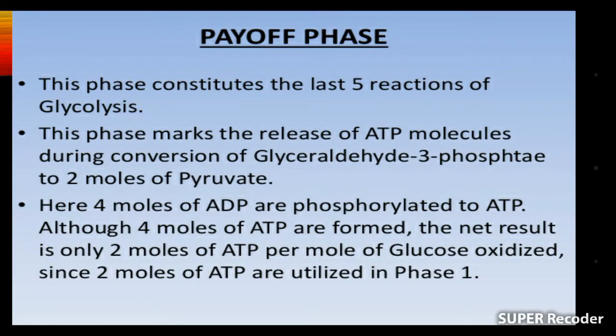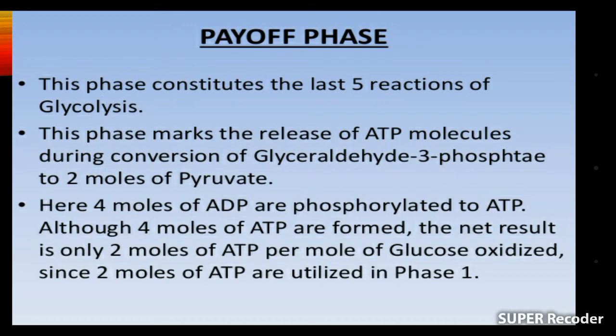Isomer conversion occurs due to the enzyme known as isomerase enzyme. The second step of glycolysis is known as the payoff phase. As I discussed earlier, glycolysis is composed of 10 steps. The first 5 steps are known as the preparatory phase, and the second 5 steps of glycolysis are known as the payoff phase.